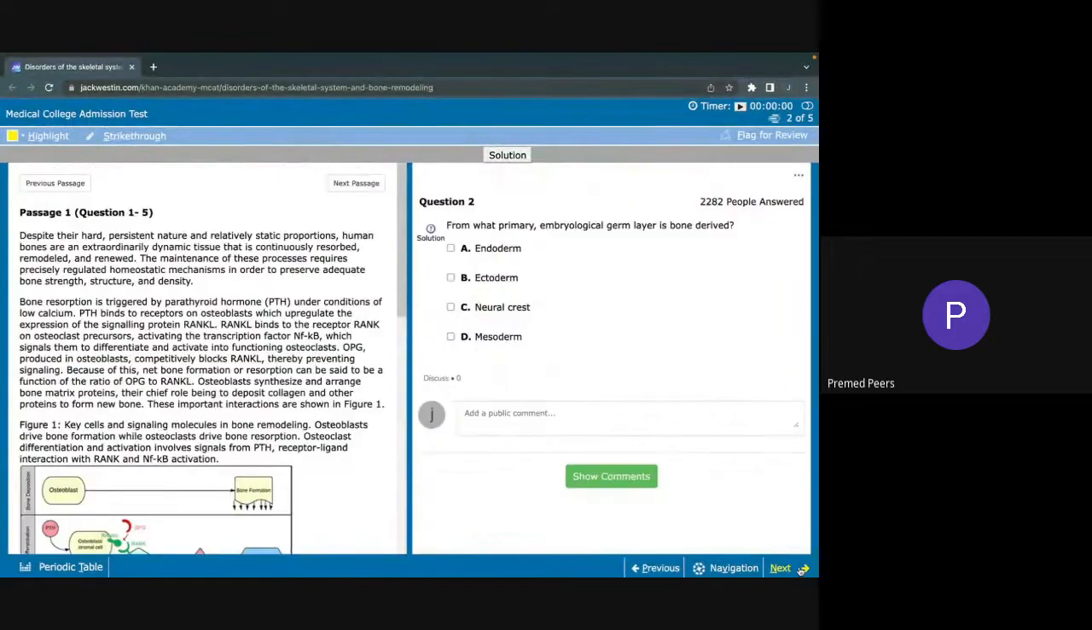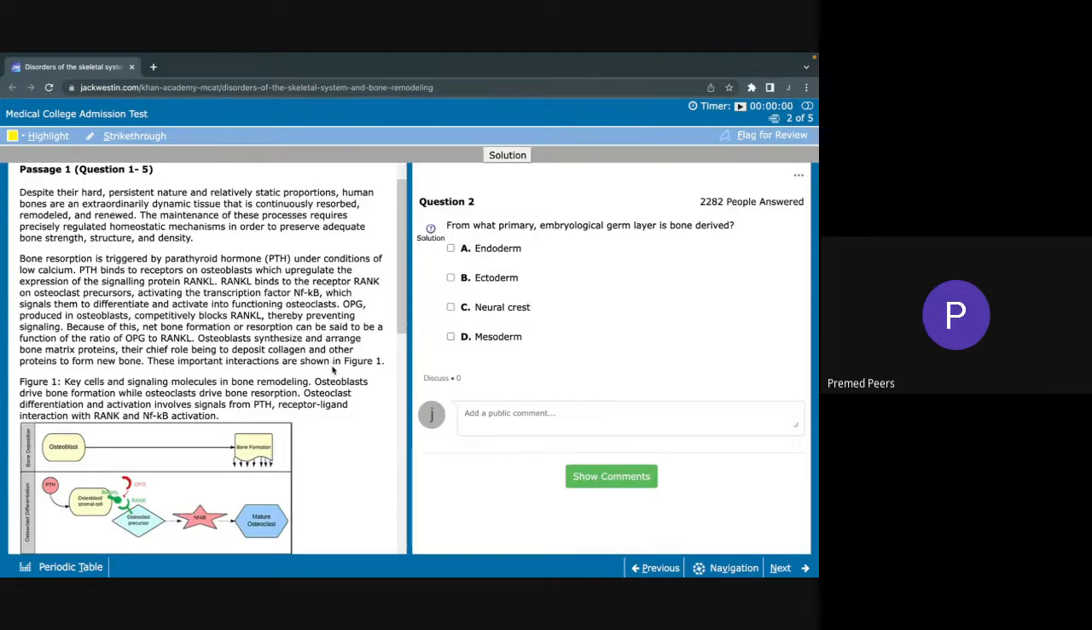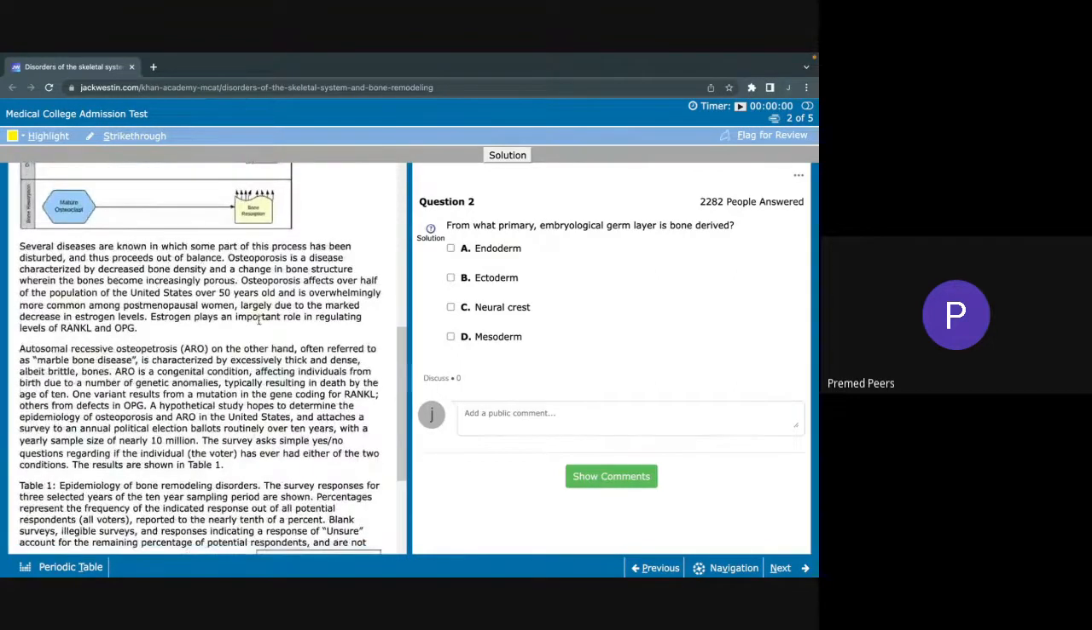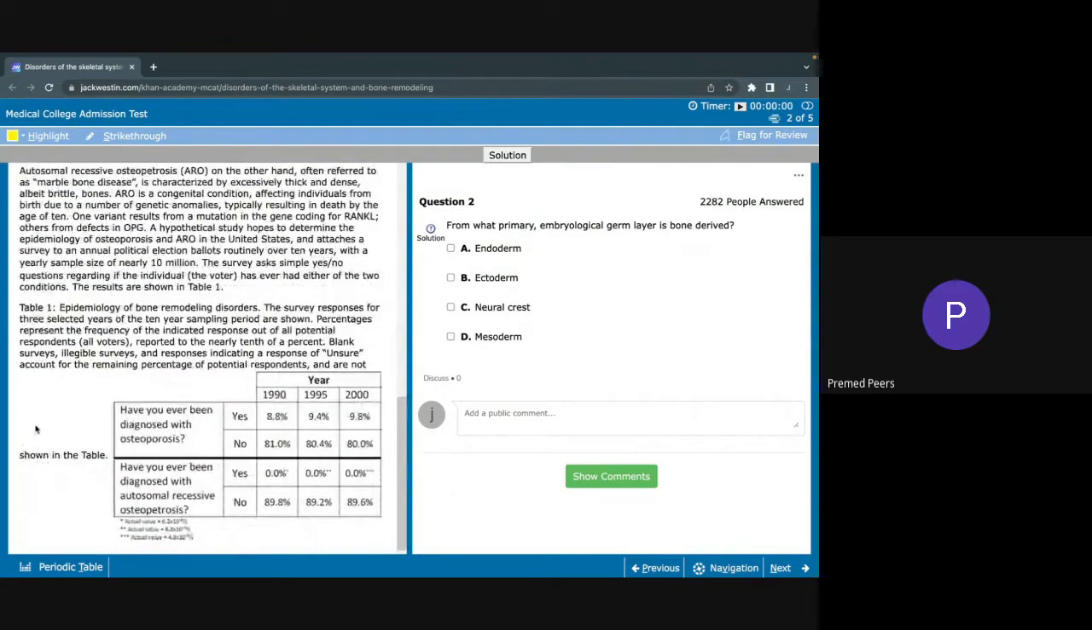So if we move on to the next question, from what primary embryological germ layer is bone derived? Okay, so we know that there are three embryological germ layers: endoderm, ectoderm, and mesoderm. So this is essentially a content-based question. You can't really look at the passage in this case and find anything about the germ layers. So they want you to be able to answer this question based off your own knowledge. So to answer this question, you need to know generally what types of tissues the germ layers will form.